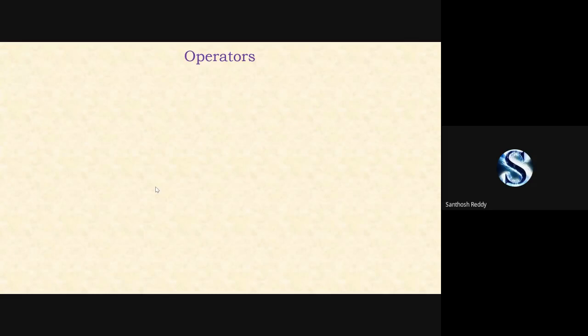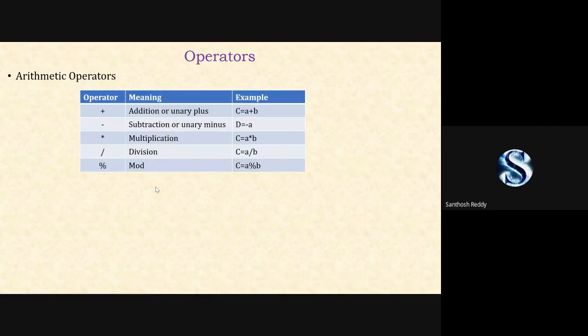Next, moving to your operators. What are the different types of operators we have? We have arithmetic, relational, logical, assignment, and increment and decrement. These are the 6 different types we have. First, we will look into your arithmetic operators. Hope everyone is familiar with these operators. So I'll just declare it and I'll show it to you.